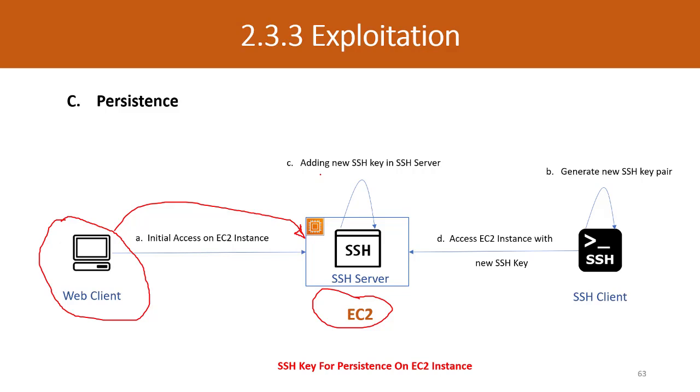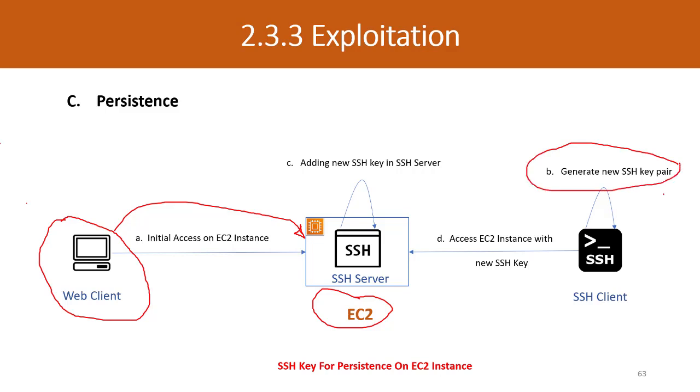So in this scenario, you can see here, first the attacker got the initial access by exploiting a web application or any other vulnerability. Second, the attacker or red teamer generates a new SSH key pair.